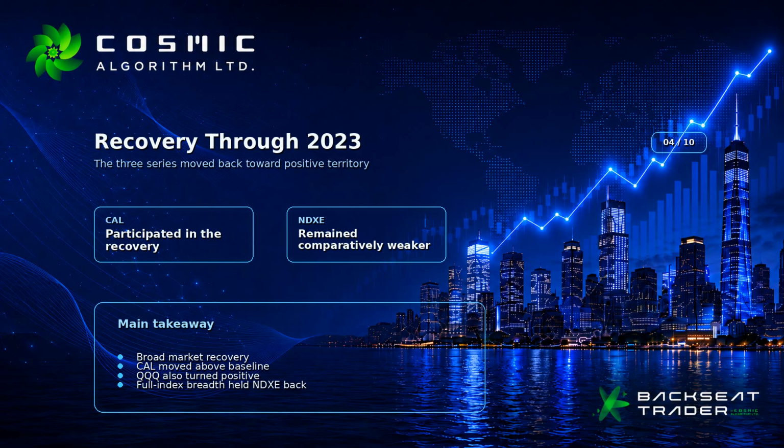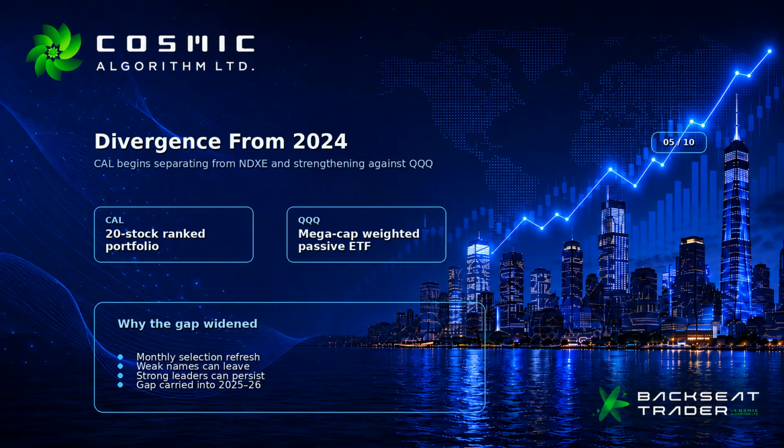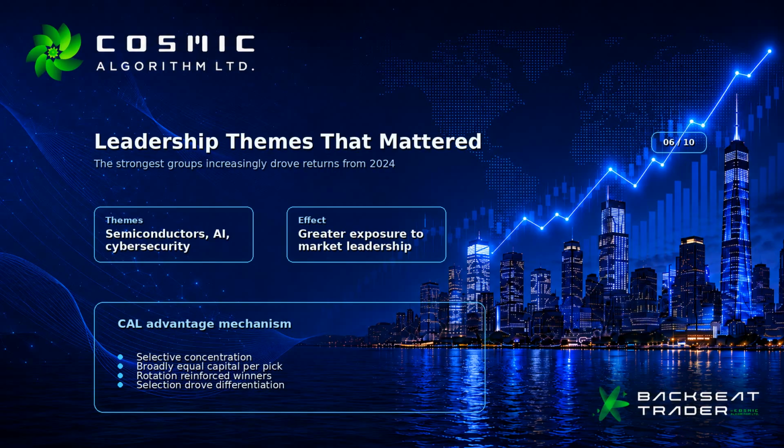The important change appears from 2024 onward. CAL begins to separate materially from NDXE and also strengthens relative to QQQ. CAL's portfolio contains approximately 20 Nasdaq-100 stocks. Capital is allocated broadly equally across those selected companies, and the ranking process is refreshed each month. This structure can increase exposure to the strongest areas of market leadership. From 2024, those areas included semiconductors, artificial intelligence infrastructure, cybersecurity, and related growth industries.